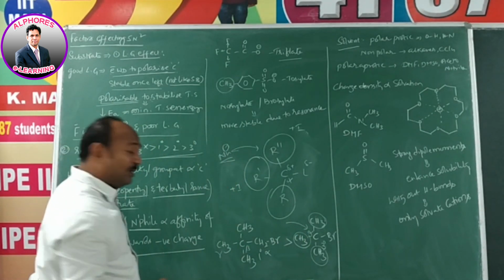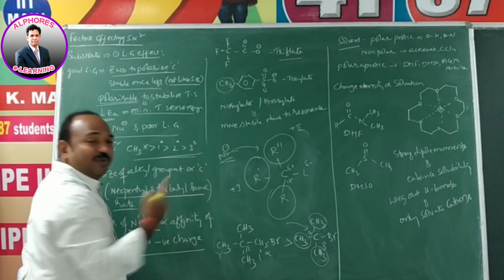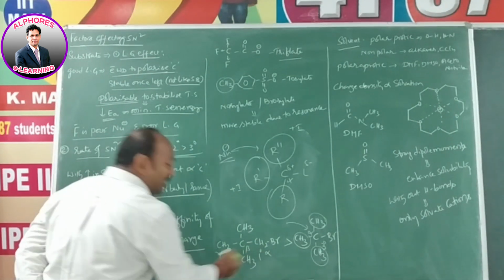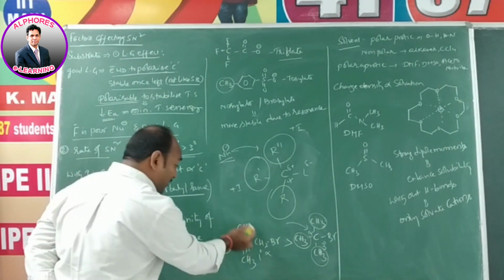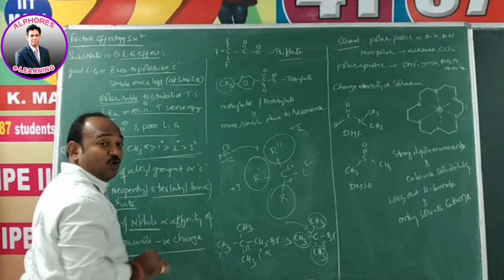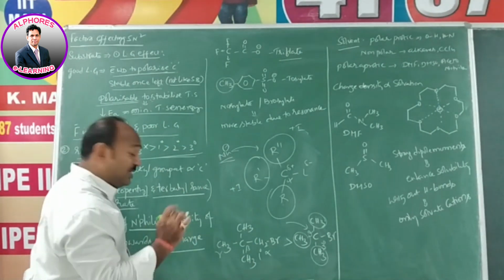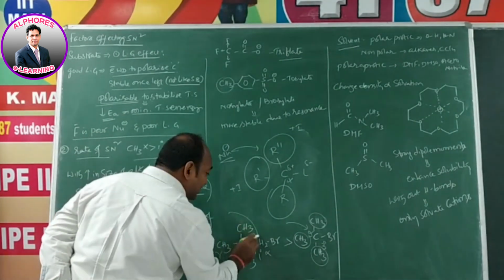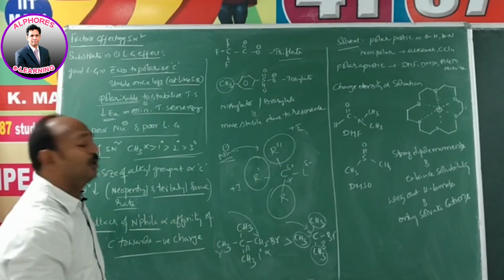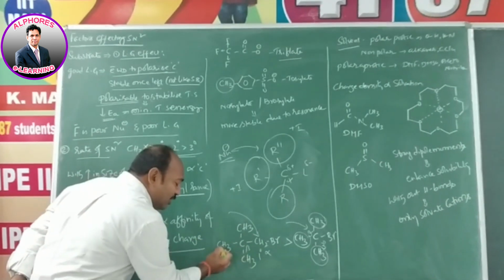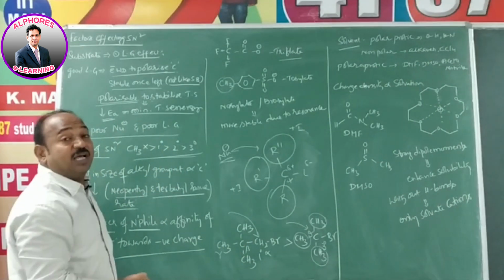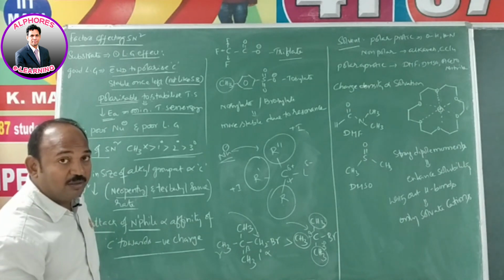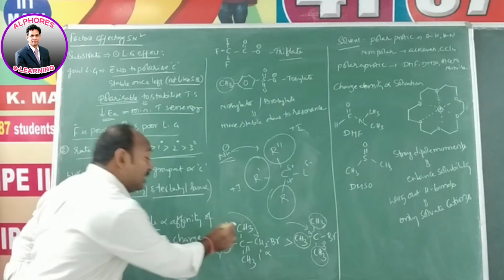But what we are expecting here is that the alpha carbon is not that much hindered now, and this is primary also. You only mention the number of carbon atoms here; if one alkyl group is attached, it is primary. In such a case, you have to consider this one as primary. So can a nucleophile easily approach this carbon? No, because of bulkiness at the beta carbon. Why? Because of bulkiness at the beta carbon.